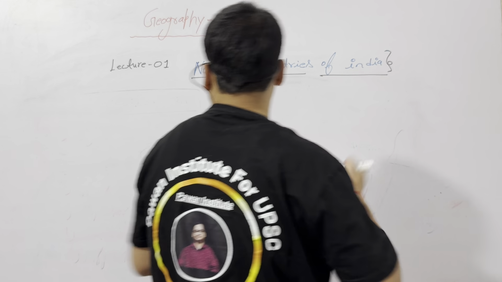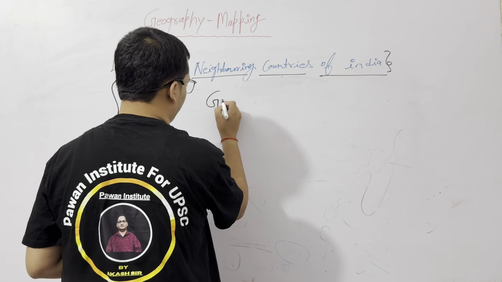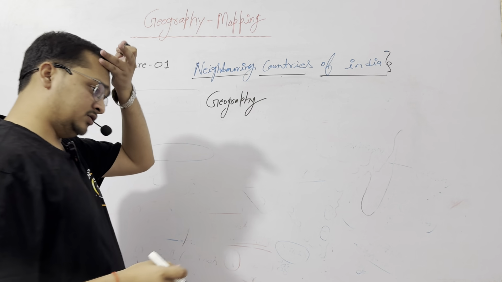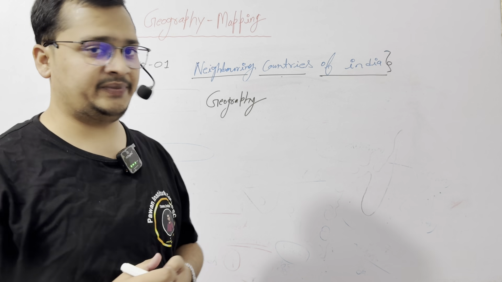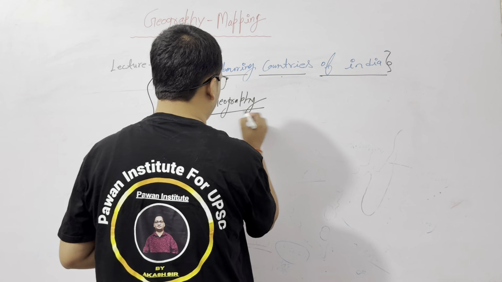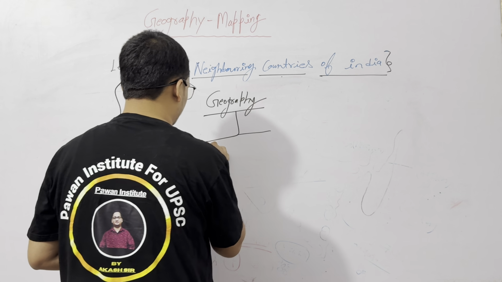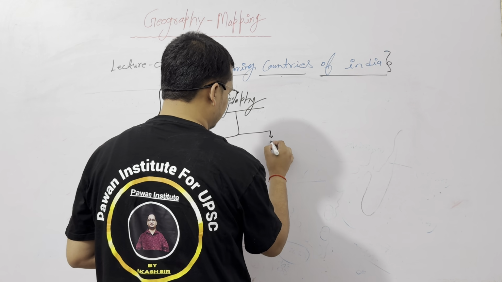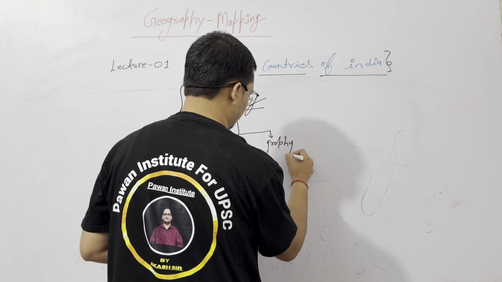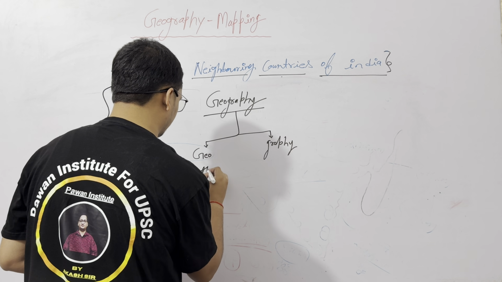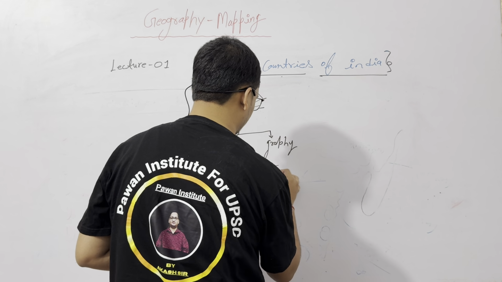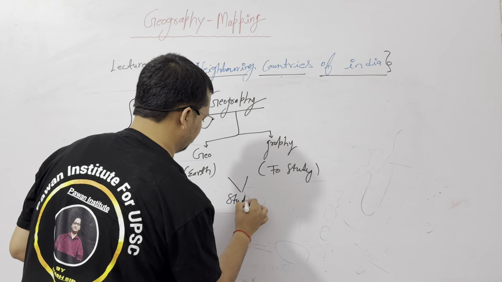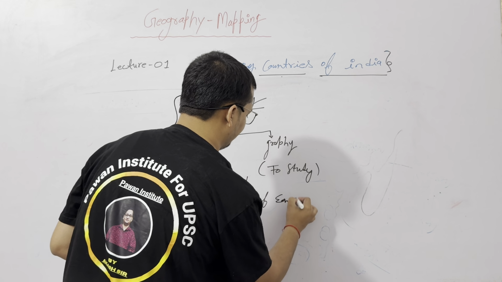The first point is, what is geography? This is very important to know. What is the meaning of geography? Which terms come together to make geography? Geography is basically made up of two words: first is geo, second is graphy. Geo means earth, graphy means to study. So the meaning of geography is study of our earth. This is a basic thing.